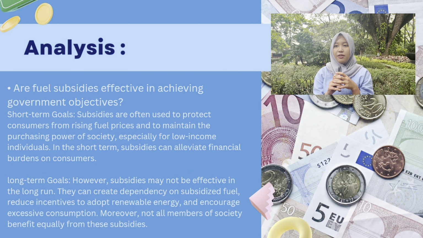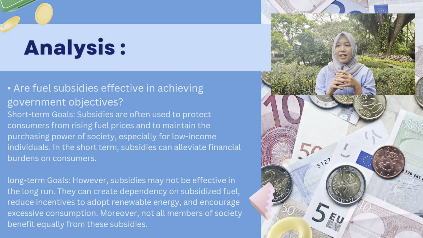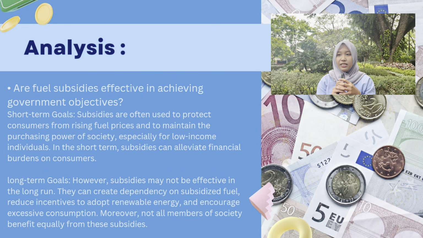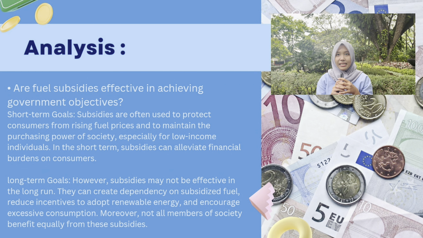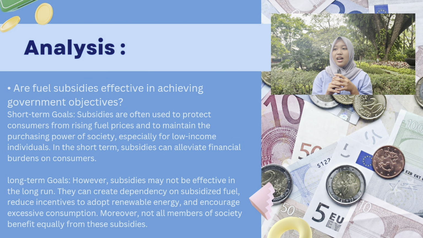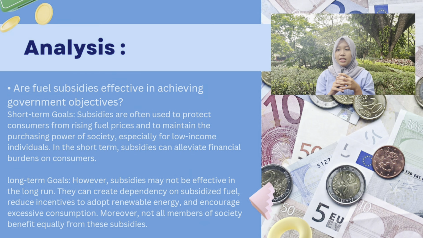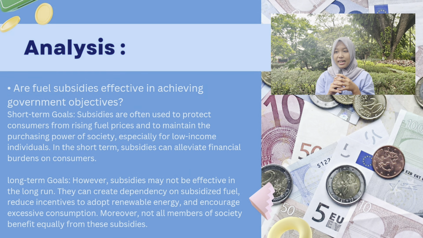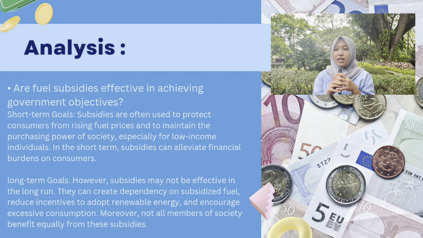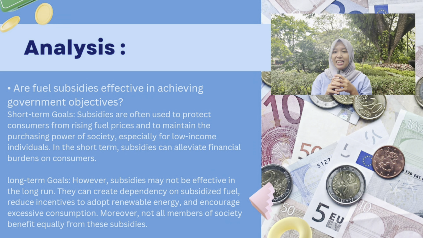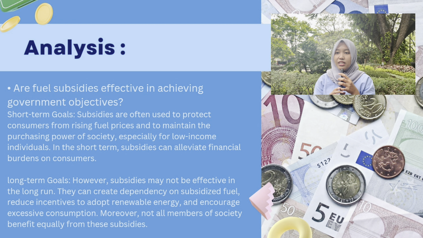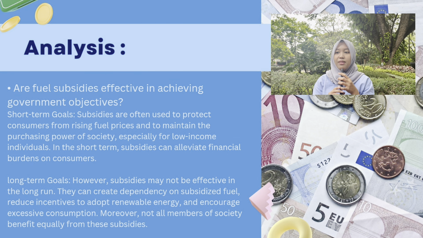Are fuel subsidies effective in achieving government objectives? Short-term goals: subsidies are often used to protect consumers from rising fuel prices and to maintain the purchasing power of society, especially for low-income individuals. Subsidies ease financial burdens on consumers. Long-term goals: however, subsidies may not be effective in the long run. They can create dependency on subsidized fuel, reduce incentives to adopt renewable energy, and encourage excessive consumption. Moreover, not all members of society benefit equally from the subsidies.